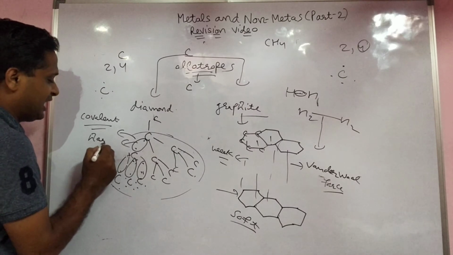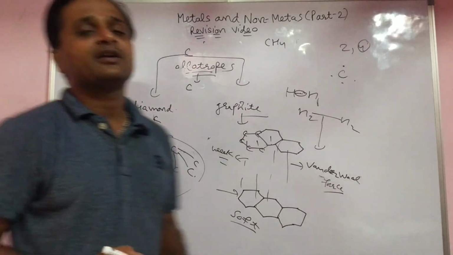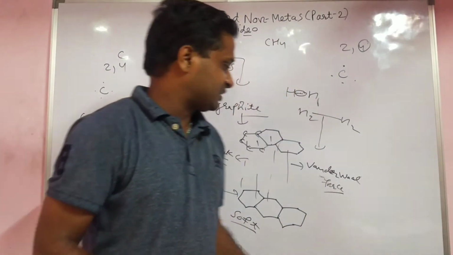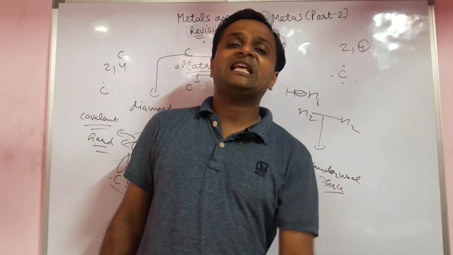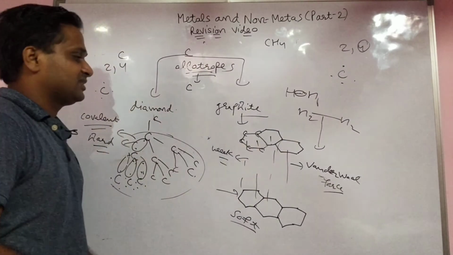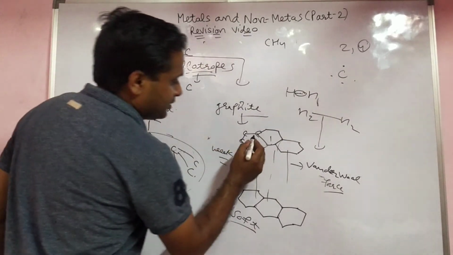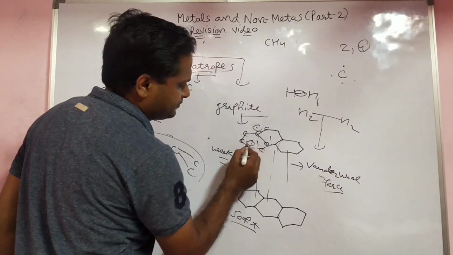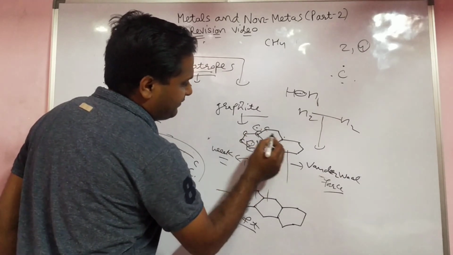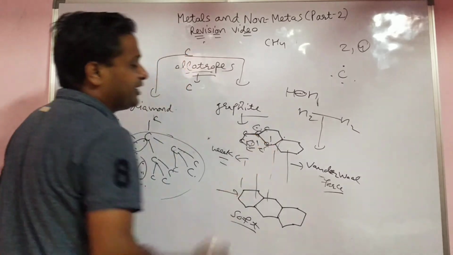But in diamond all electrons form strong bonds, so it is very hard and used to cut glass. Graphite is used as a lubricant in machines. Here, every carbon makes 3 bonds, and 1 electron is left for each.